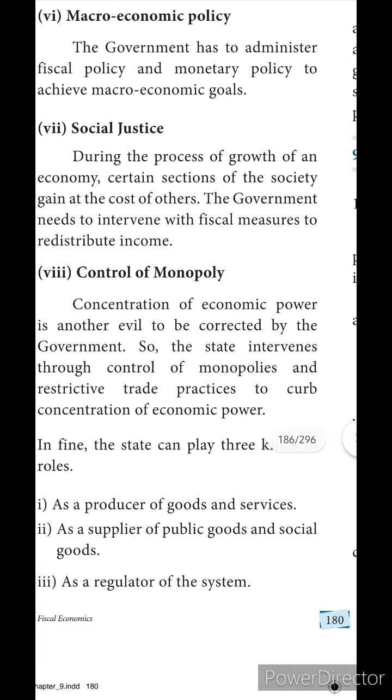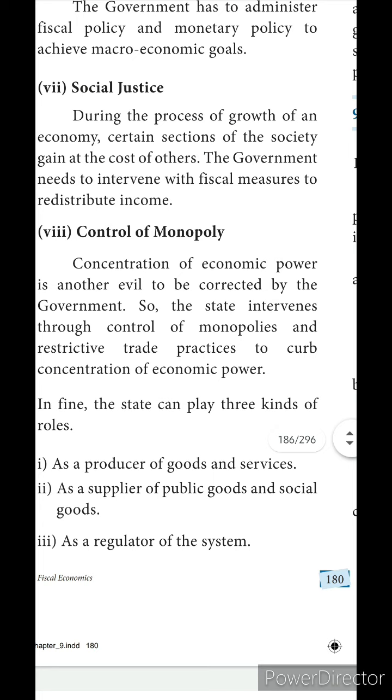The state can play three kinds of roles: as a producer of goods and services, as a supplier of public goods and social goods, and as a regulator of the system. Regulator of the system means it should reach each and everyone. First they are saying producer of goods and services. That means the government should produce the goods as well as the services. Services, as I already told, include transport, hospitals and education.